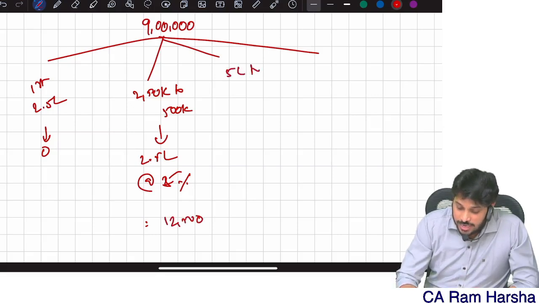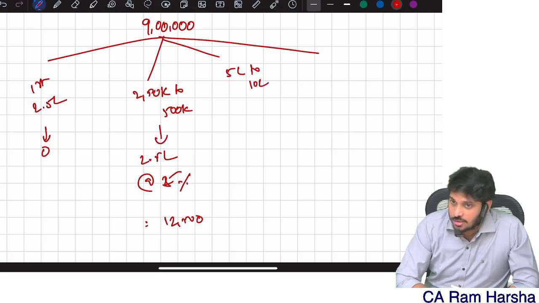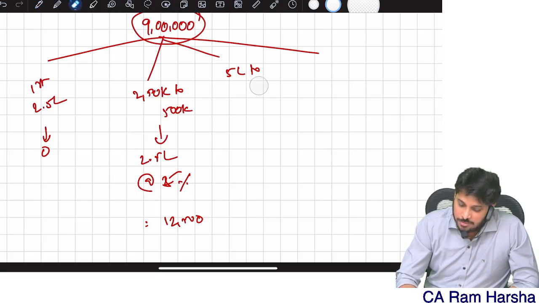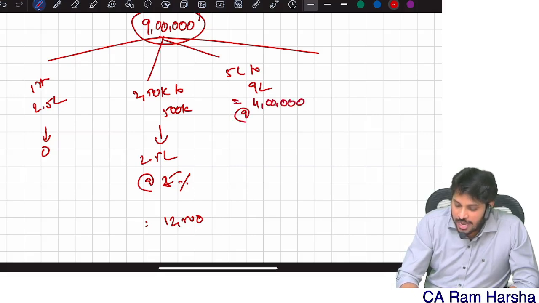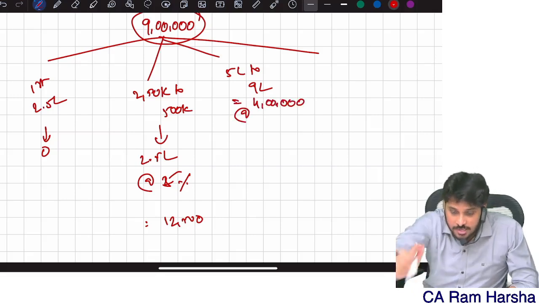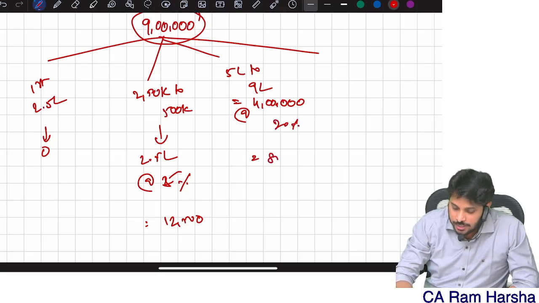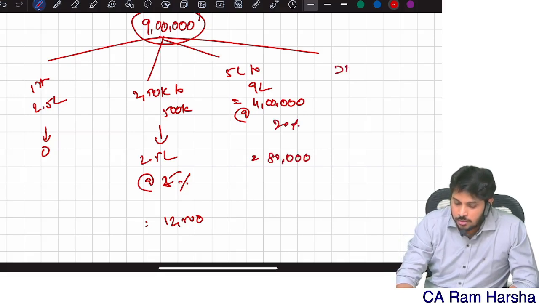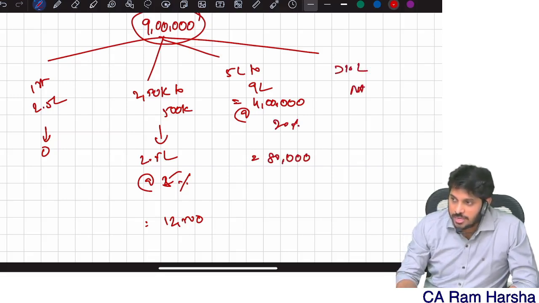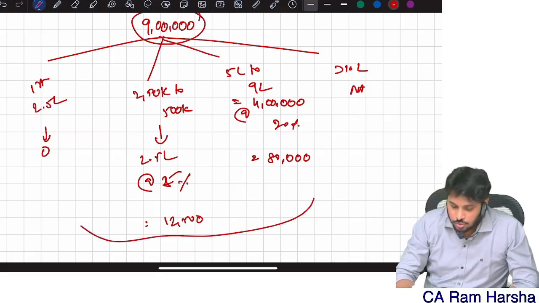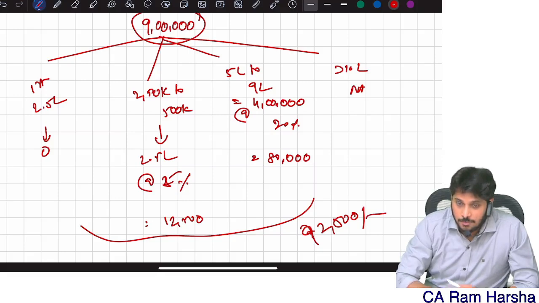Next slab is 5 lakh to 10 lakh, but my total income itself is 9, so I can only keep 9. So I have only 4 lakhs above 5 lakh, taxable at 20%, so 80,000. Above 10 lakhs is not applicable because my income is 9 lakhs. So the total tax is 92,500.